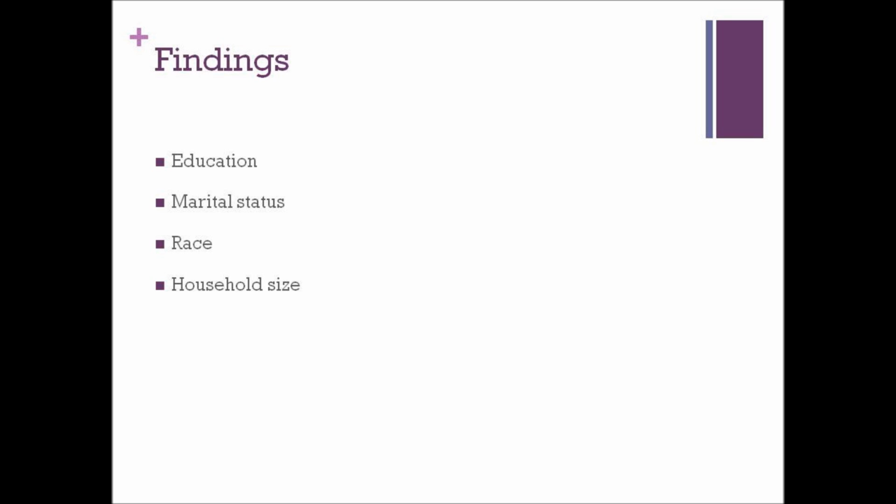The third largest factor that influences household income is race. There is a troubling correlation between being a white, non-Hispanic American and having a higher income. And the least of these factors is household size. Although still highly significant, this factor is the least influential.